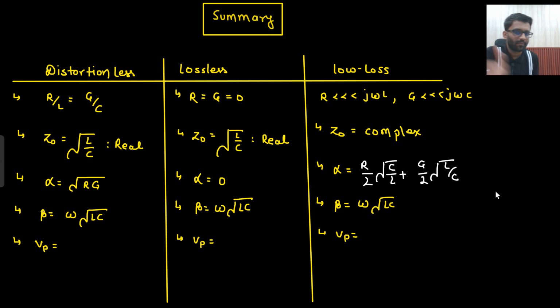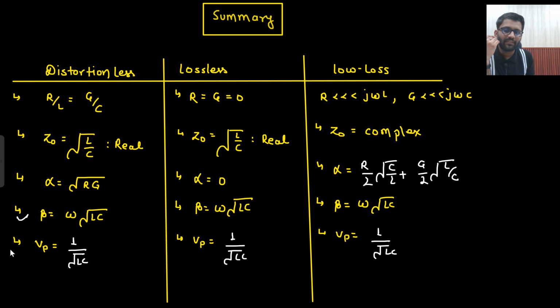What was the formula of beta? The formula of beta is the same for all of them. And what is your VP? VP is also the same for all of them. So beta is very easy, VP is very easy. The thing is with alpha.